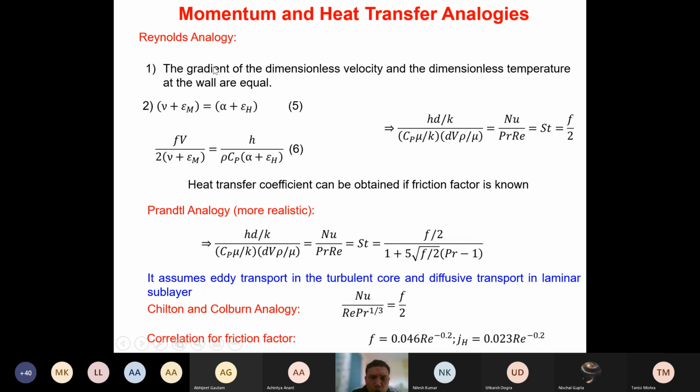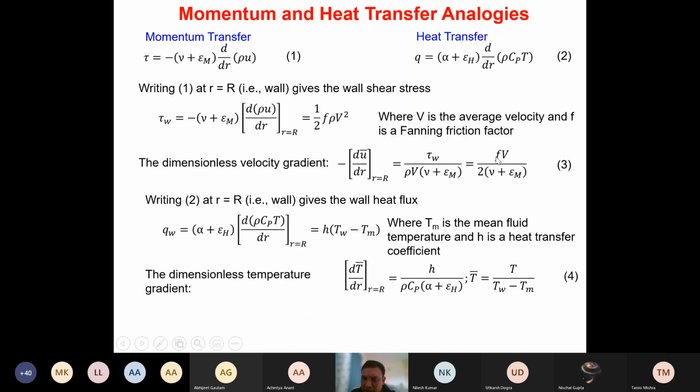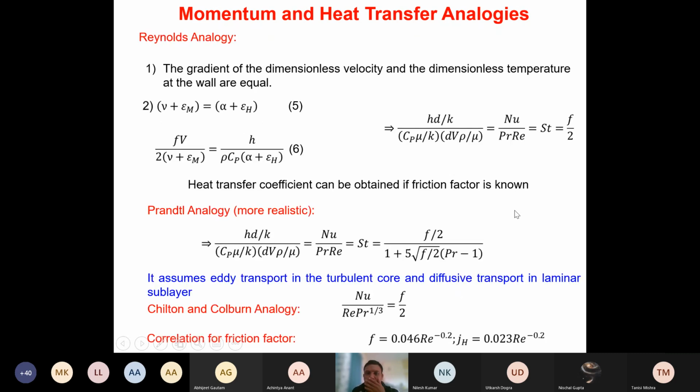So with these two assumptions, if we represent them in these equations, you can see that we can equate fV divided by 2 times nu plus epsilon m with h divided by rho Cp times alpha plus epsilon H, since nu plus epsilon m and alpha plus epsilon H both are the same.